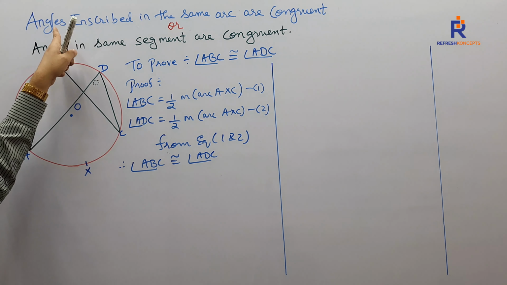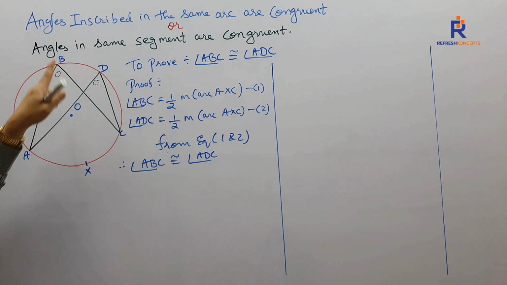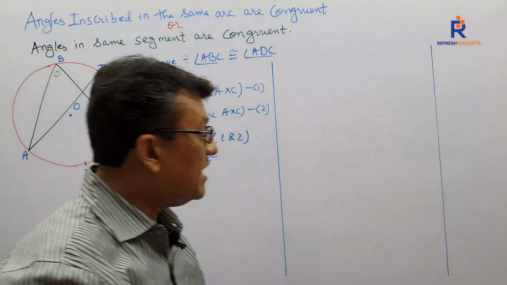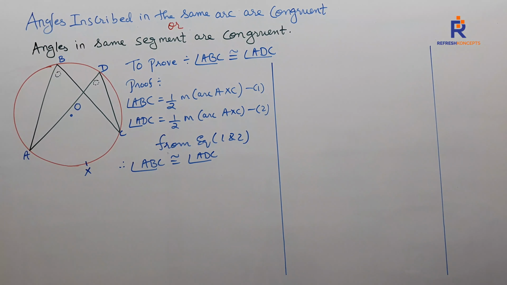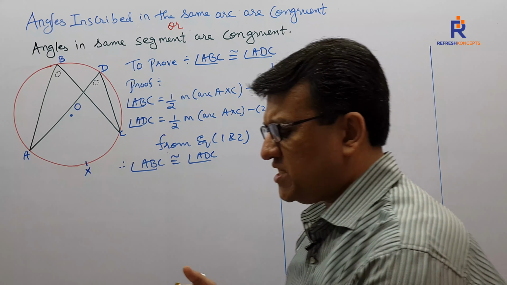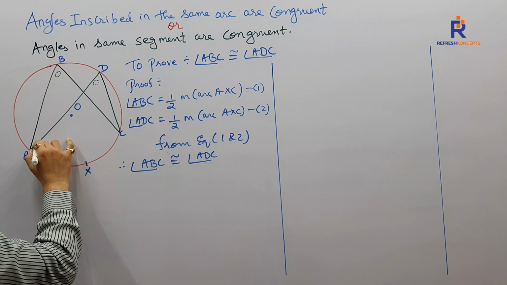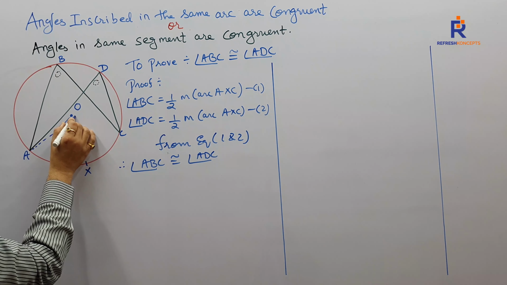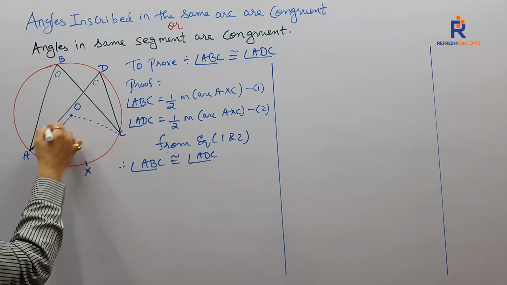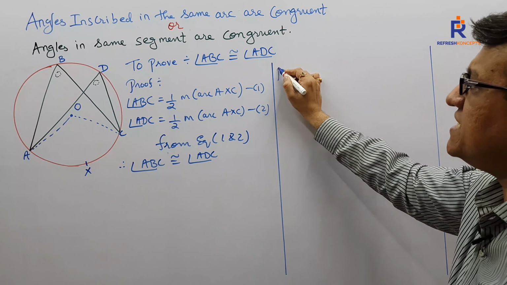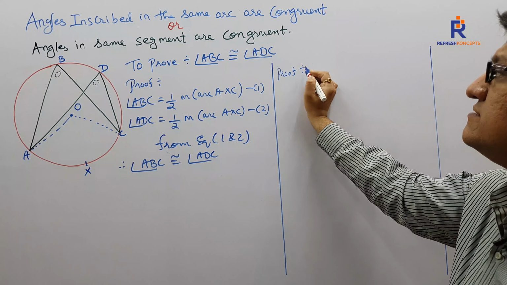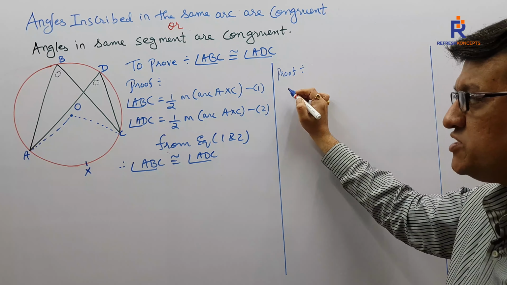Angles inscribed in the same arc. Are they inscribed in the same arc? They do have the same intercepted arc. Are congruent. How about proving in context to the central angle? For that, we shall just join O to A, O to C. Why? Because we are taking it in context to the central angle. So what shall my proof be saying here? Again, a skeletal one. Entire statements you people will write down.